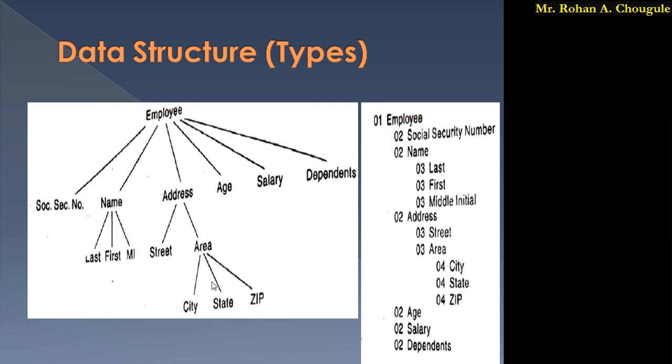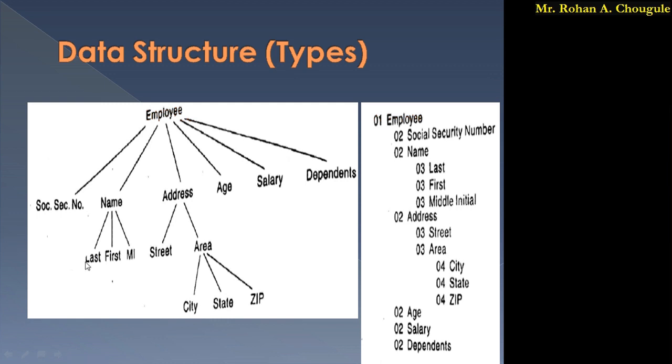So we use the tree to represent these details of the employee. Again we can use the second form, where we can represent the details of the employee. Here different levels are used. Employee is at the first level, then social security number is at the second level. Social security number, name, address, age, salary and dependents are at the second level. The number in front of each of them is 2, because they are at the second level.